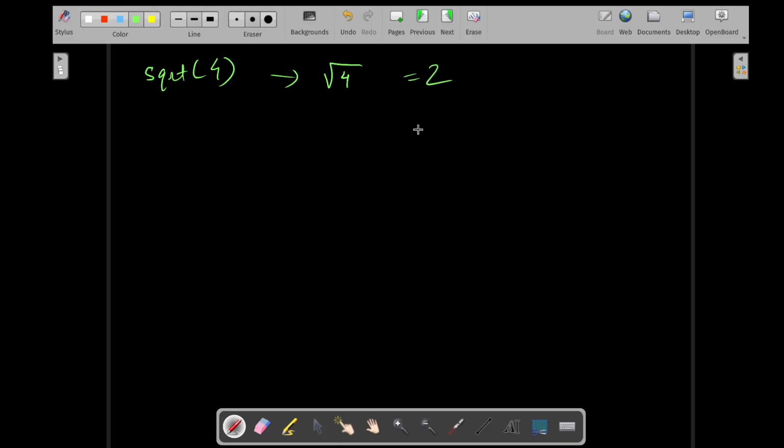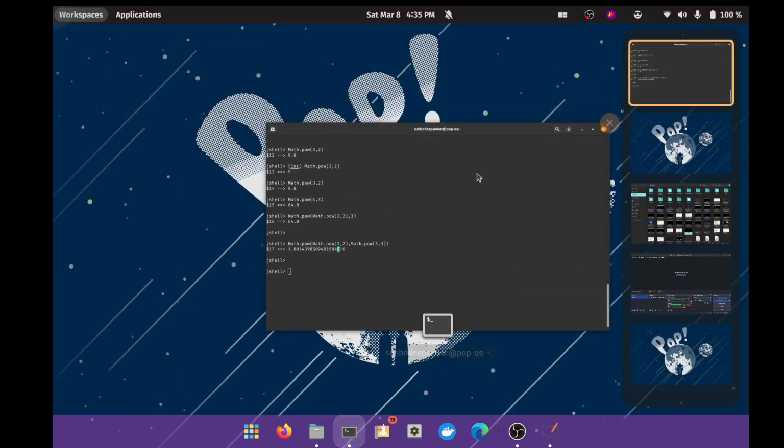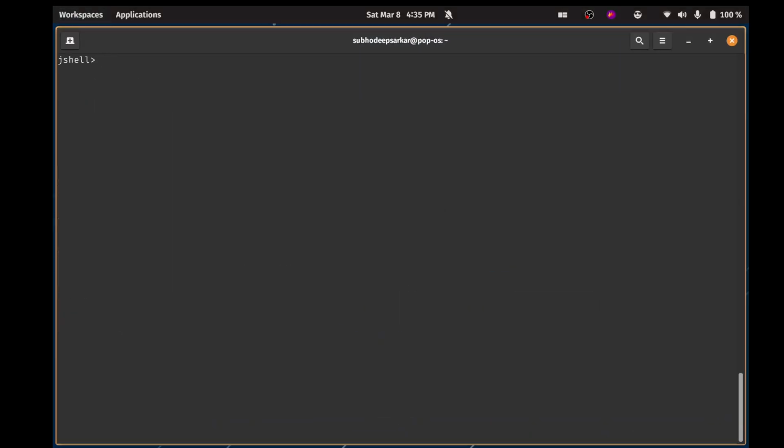It's easy, right? Let's try it out. Math.sqrt. Square root of 4 is of course 2. I mean, we all know it. What about 6? 2.44 something. What about 16? It is going to be 4, right? Yeah. So we know here.